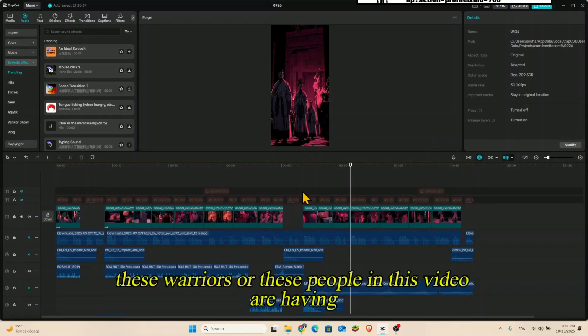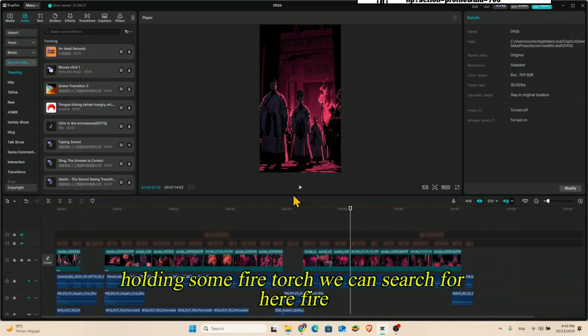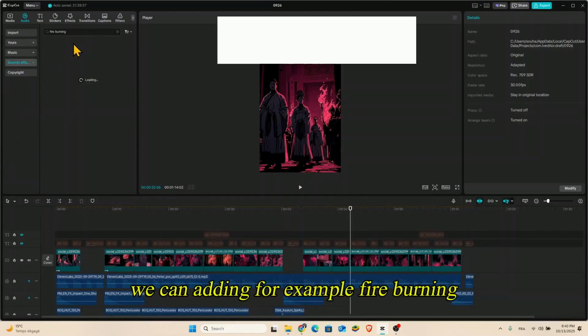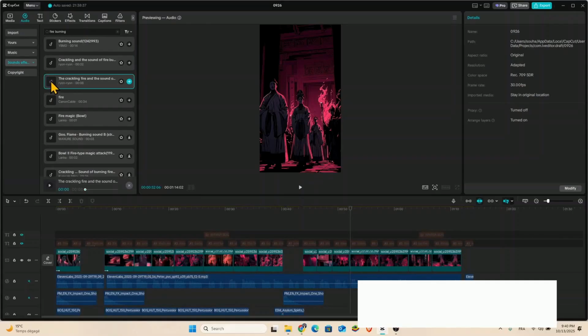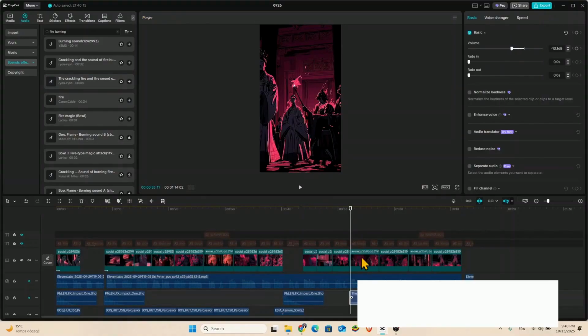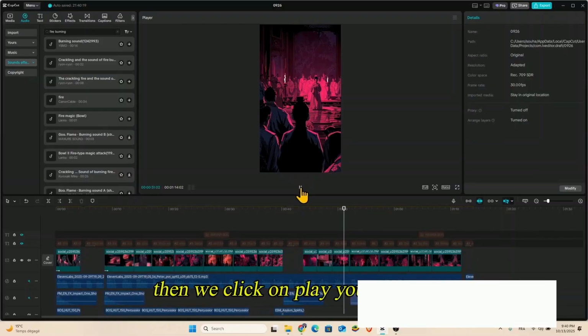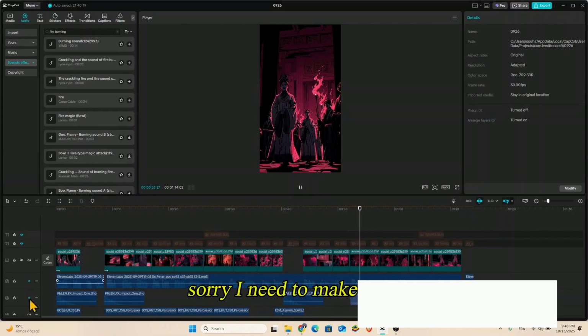You see here, these warriors, or these people in this video, are holding some fire torches. We can search here for fire. We can add, for example, fire burning. We can add it here. Then we click on play. You will see. Oh, sorry, I need to make it louder.